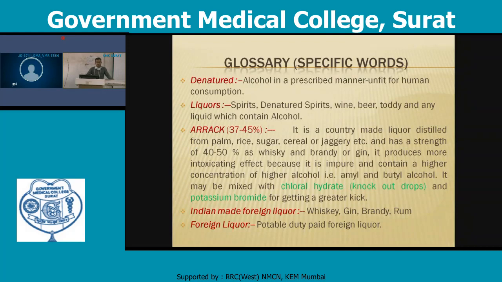It is distilled from palm, rice, sugar, cereal, or jaggery, and has a strength of about 40 to 50%, like whiskey, brandy, or gin. It produces a more intoxicating effect because it is impure and contains a higher concentration of higher alcohols, such as amyl as well as butyl alcohol.